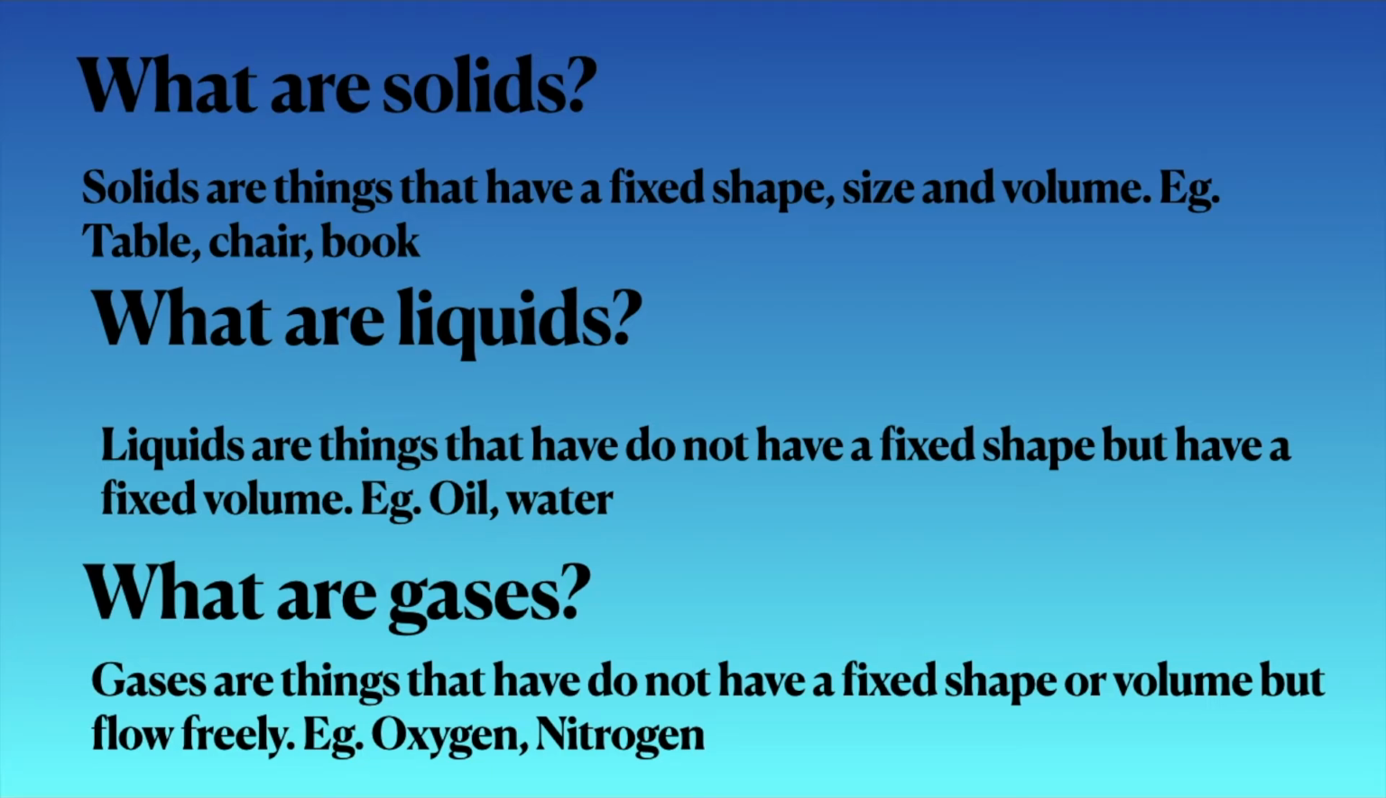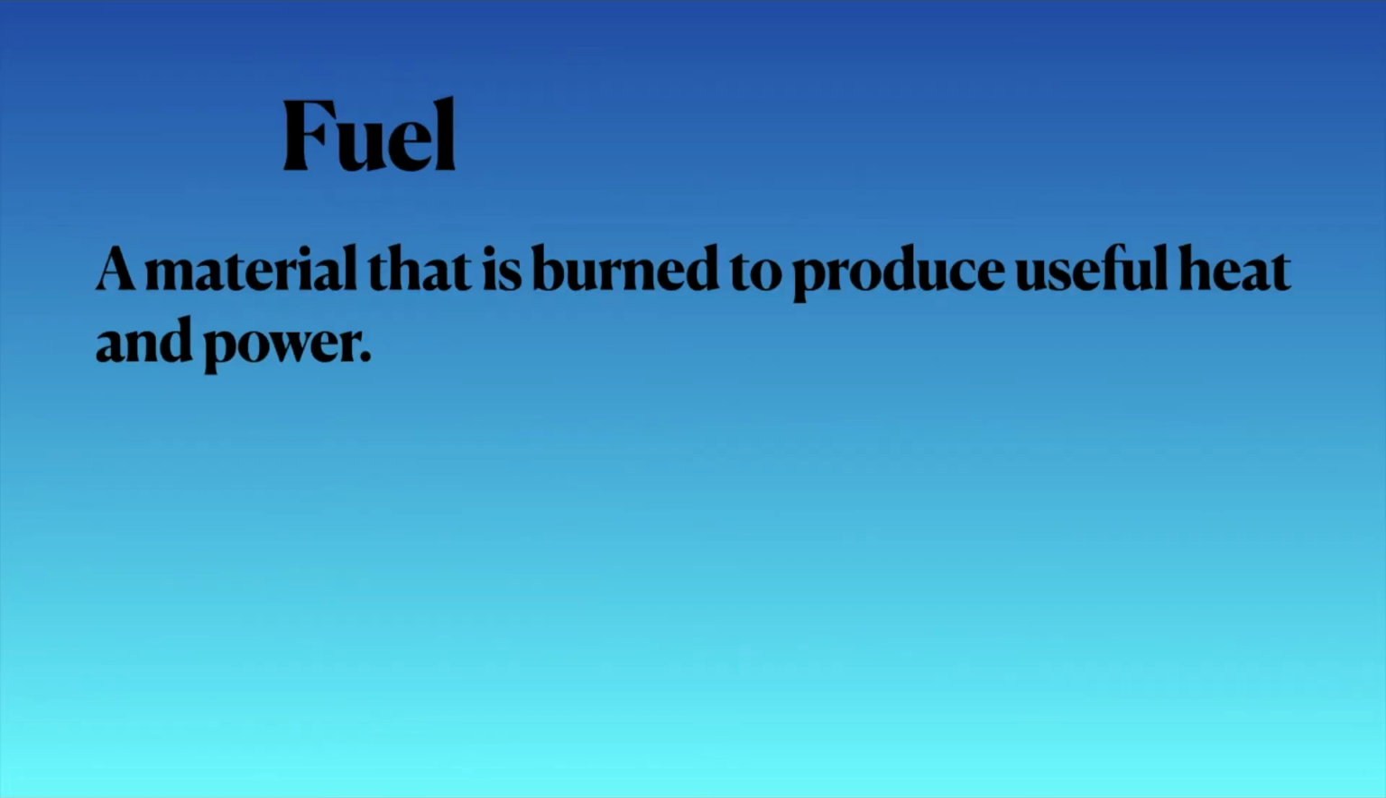What are liquids? Liquids are things that do not have a fixed shape but have a fixed volume. Example, oil and water. What are gases? Gases are things that do not have a fixed shape or volume but flow freely. Example, oxygen and nitrogen. Fuel is a material that is burned to produce useful heat and power.